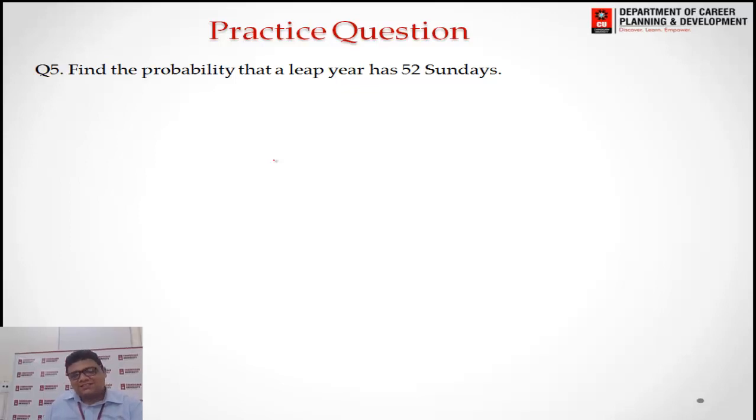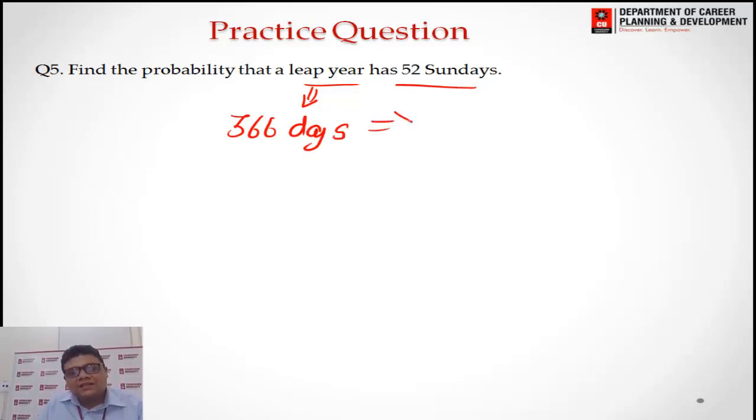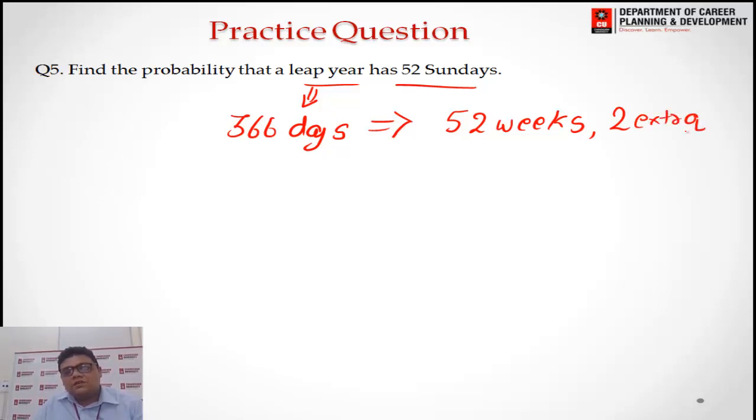Next, these are the miscellaneous questions, very important questions based on probability. This is the pure crux of probability. So the probability that a leap year has 52 Sundays. In every leap year there are a total of 366 days, and in these 366 days, we have 52 weeks and 2 extra days.